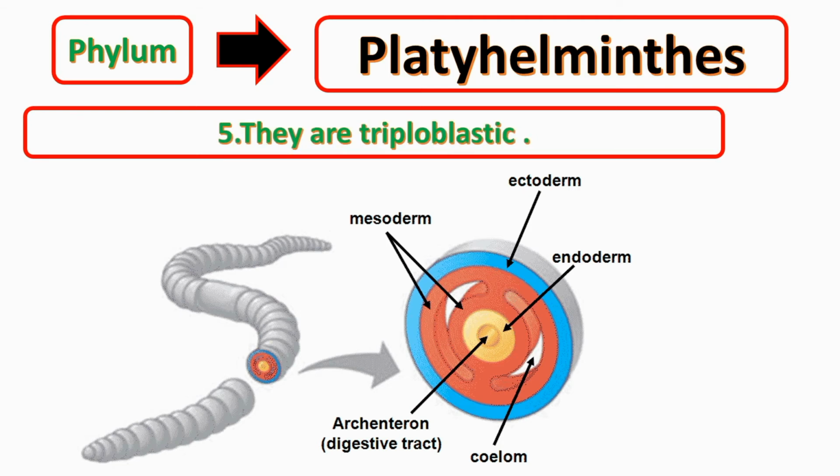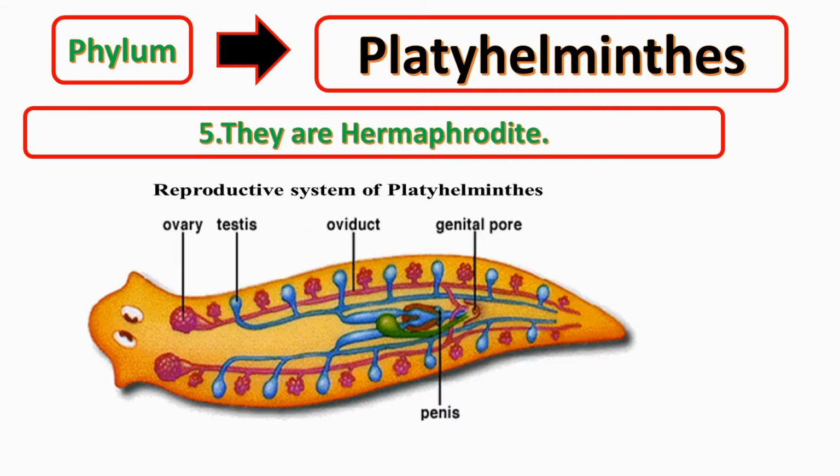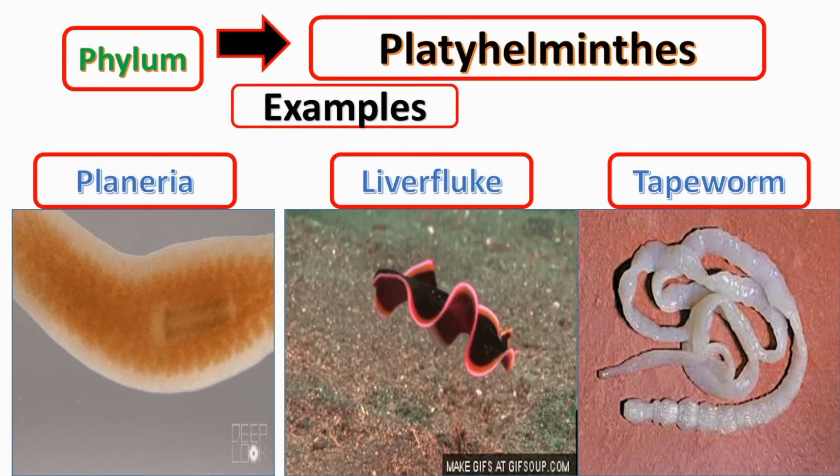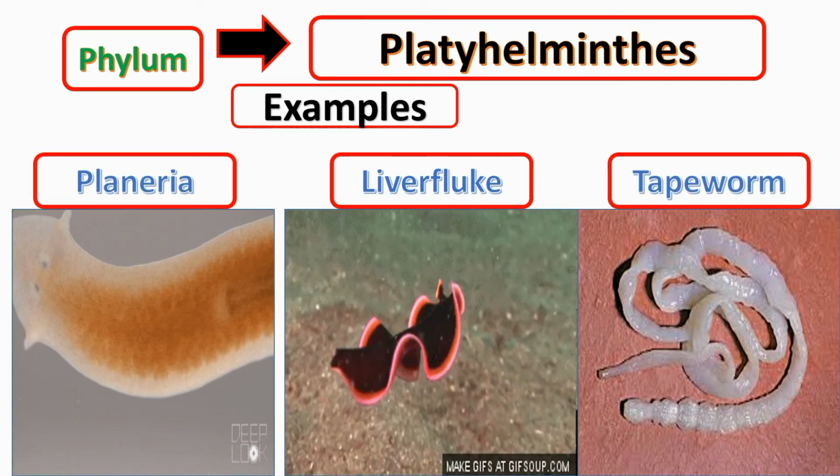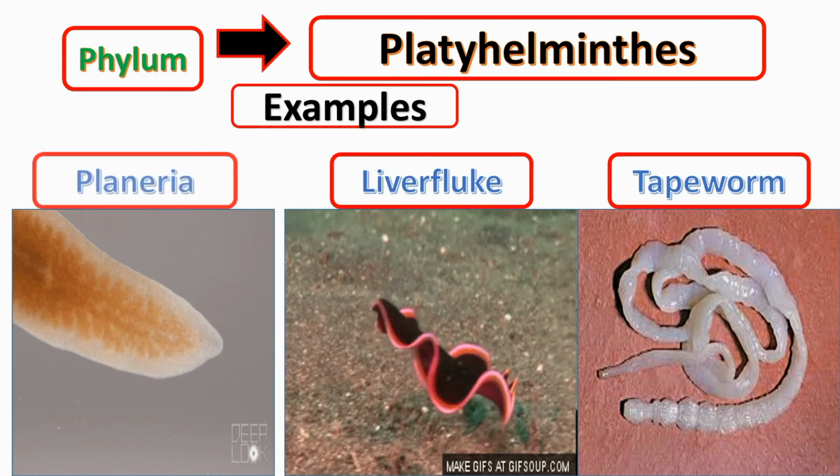They are triploblastic, means there are three germ layers: endoderm, ectoderm and in between, mesoderm. They are hermaphrodite with both the gametes in the same animal. So here hermaphrodite means an organism which possesses both the gametes, male as well as female, in the same animal. For example, planaria, liver fluke and tapeworm, etc.